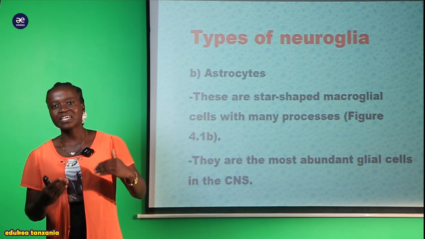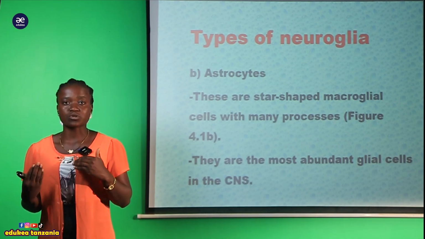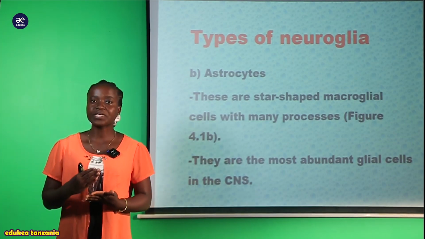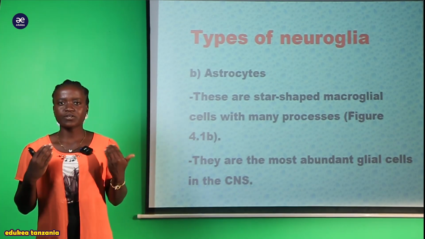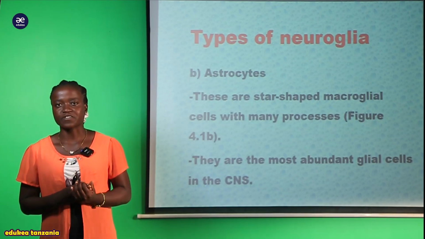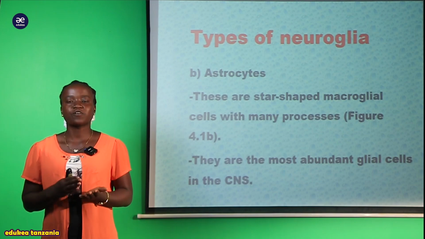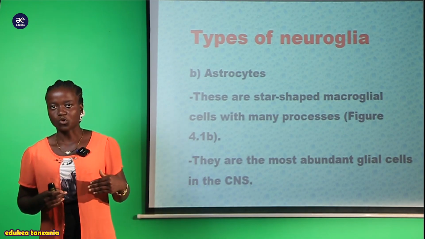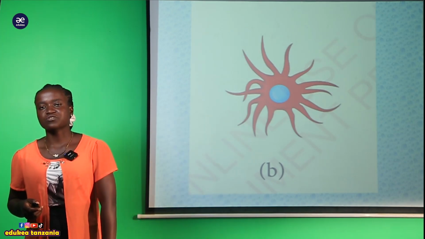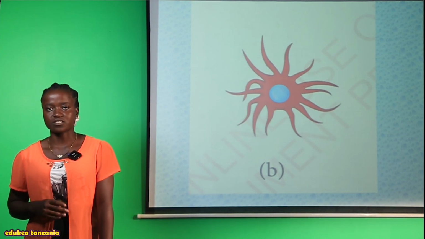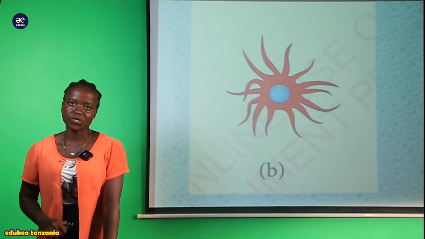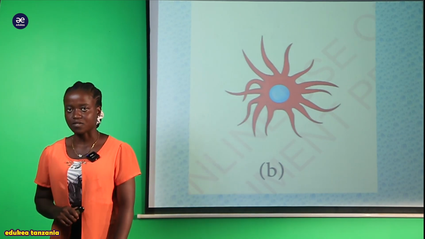Yani zinapatikana kwa wingi sana ukienda kwenye hizi central nervous system, either kwenye brain au kwenye spinal cord, zinapatikana kwa wingi sana. Sasa tujiulize wenyewe, hizi astrocytes kwa nini zinapatikana kwa wingi sana ndani ya central nervous system, meaning that they perform which kind of function? So we have to know. Before that, let's see this figure that shows the structure of the astrocytes found within the central nervous system. So now you can see this one is the star-shaped structure.